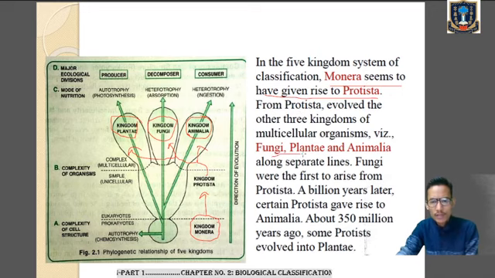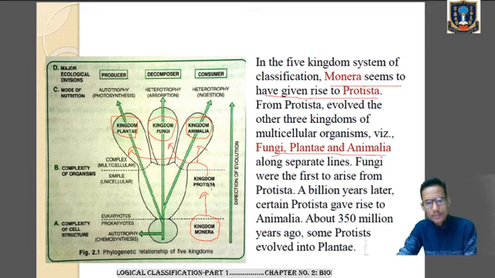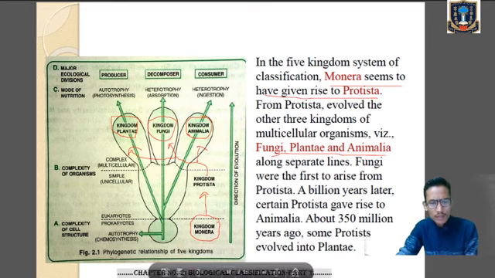And what are they? Fungi, Plantae, and Animalia. Fungi were the first to arise from Protista. Billions of years later, certain protists gave rise to kingdom Animalia. And about 350 million years ago, some protists evolved into Plantae. So this is the phylogenetic relationship of the five kingdom system of classification.